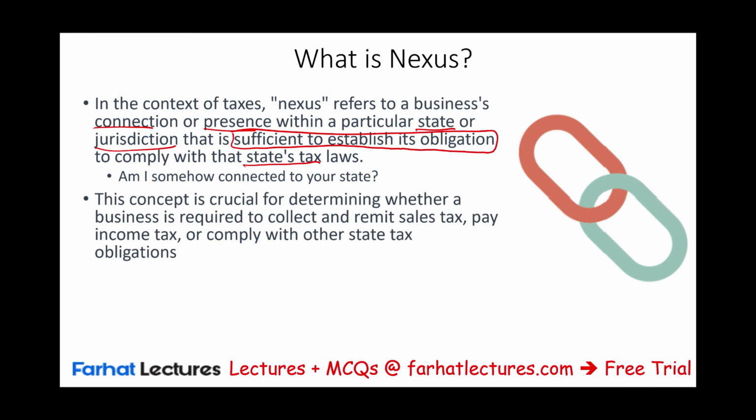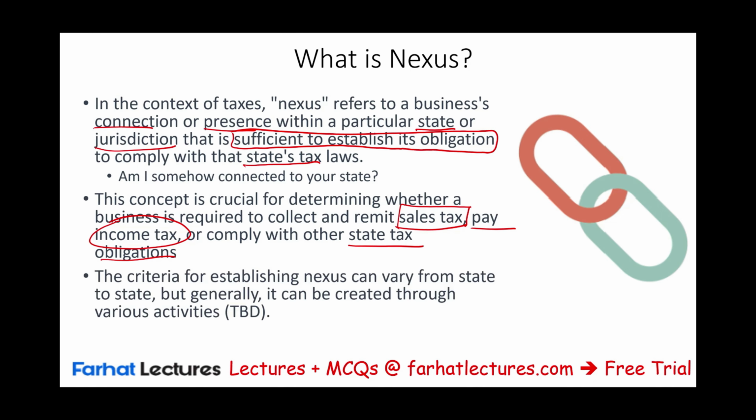This concept is crucial for determining whether a business is required to collect and remit sales tax, pay income tax, specifically income tax, because you're going to see sales tax is pretty straightforward, but for income taxes, nexus may or may not be established, or comply with other state tax obligations.